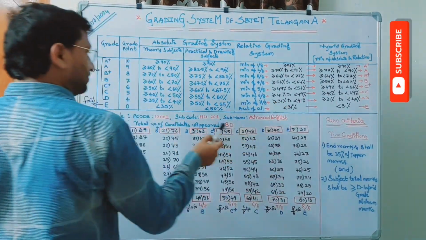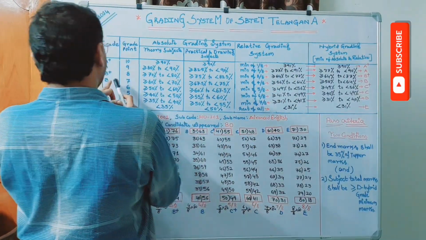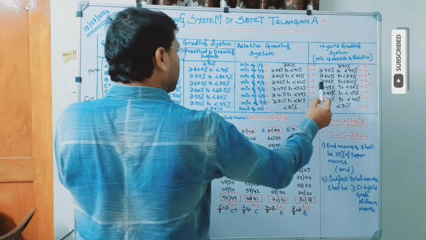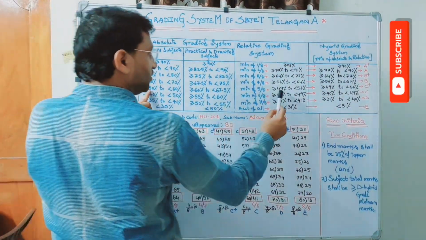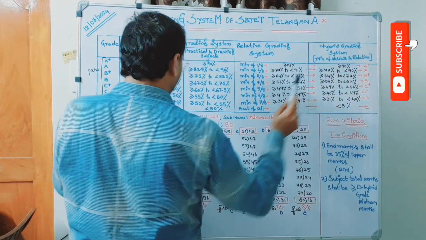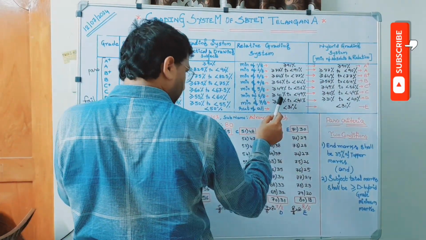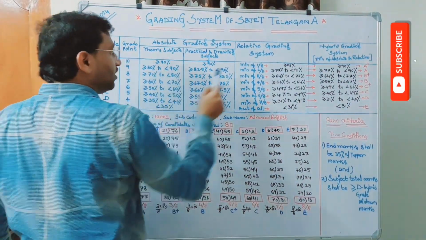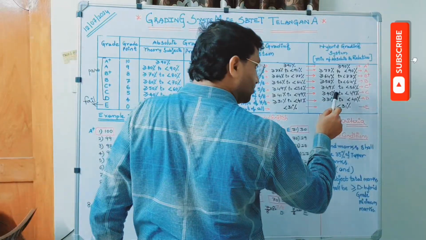I think here I didn't explain. For B plus, sorry, for B, which one is minimum? Here it is 60, here it is 56. So relative is minimum. In case of C plus, here it is 50, here it is 49. So relative is minimum. In case of C, here it is 40, here it is 41. That means here the reverse is there. Here 40 means absolute is minimum, relative is maximum. So therefore I am not taking relative as final. I am taking absolute as final.